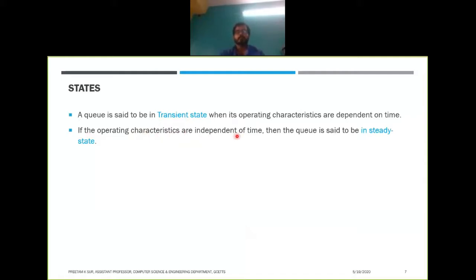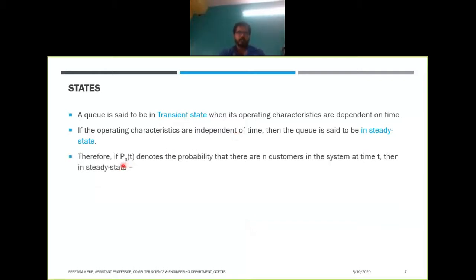So what will happen generally when a service counter is open, initially the system is in transient state. All the parameters of the system are initially dependent on time, but as long as the service provider continues, or if the service is provided for a long period of time, then the system generally moves to a steady state, where all the parameters are independent of time. So we'll see about that.